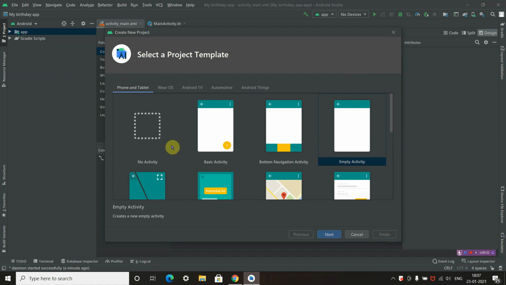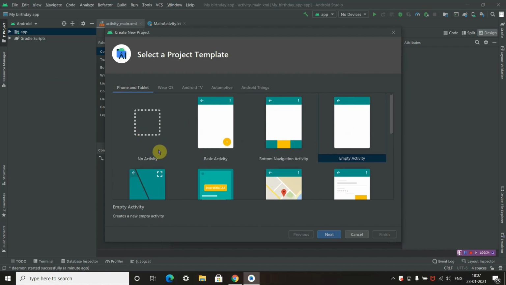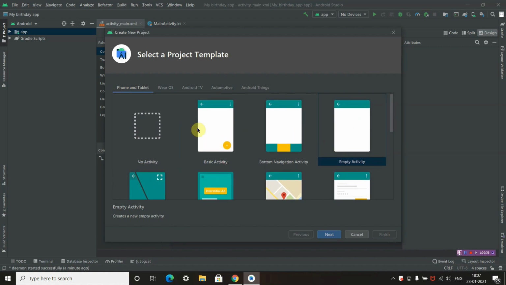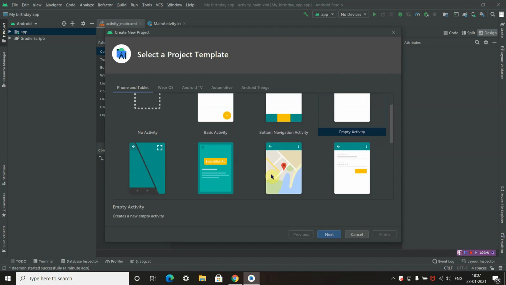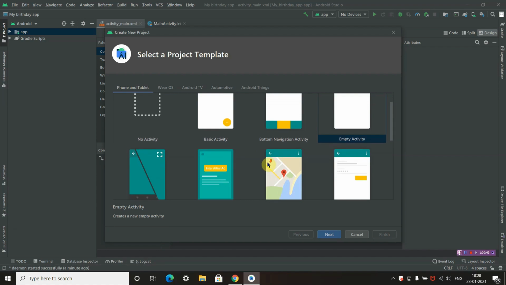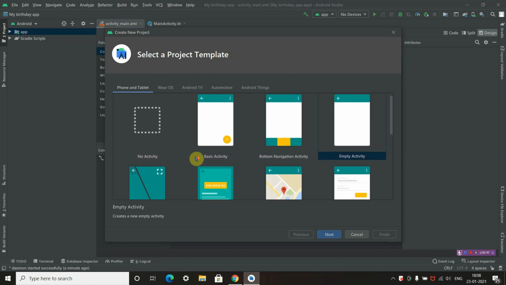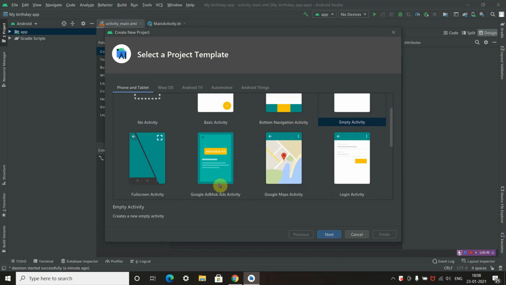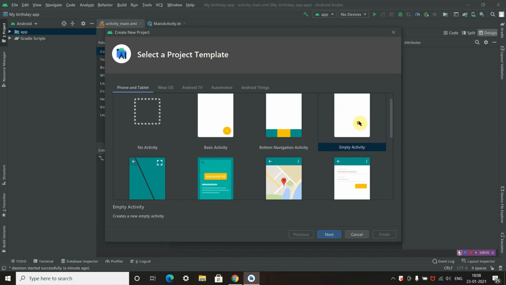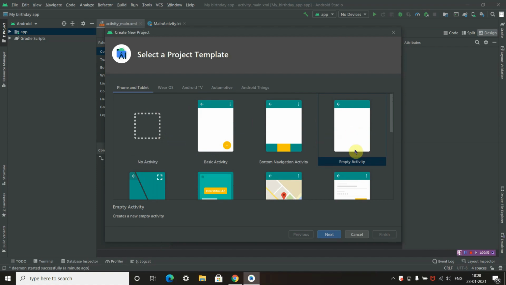Your window will be visible like this. Here you will see no activity, basic activity. This is the main window of your Android app. Like every app has some interface when you open it, like Google Maps has maps, like your Swiggy has buttons and basic activities, slides. Okay, we will select an empty activity.